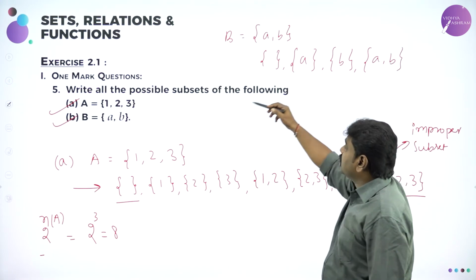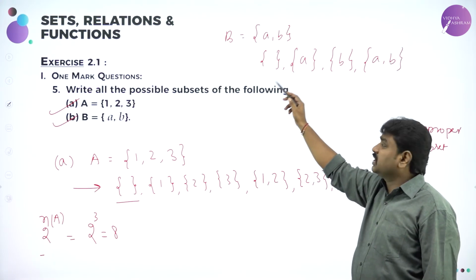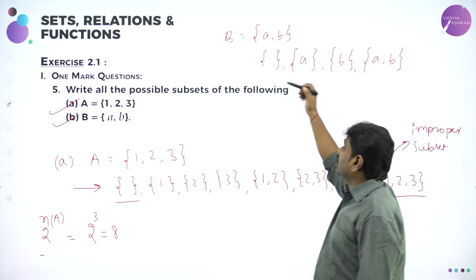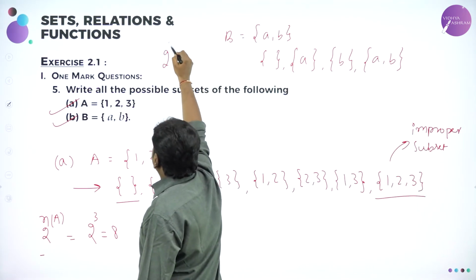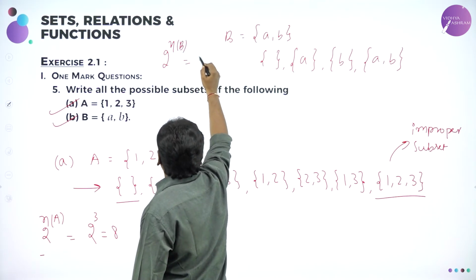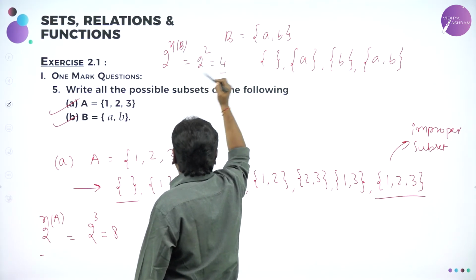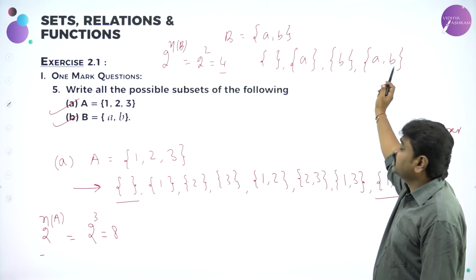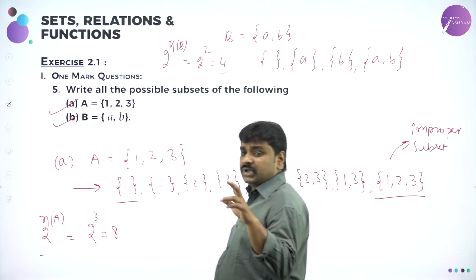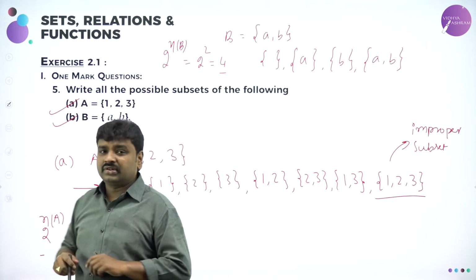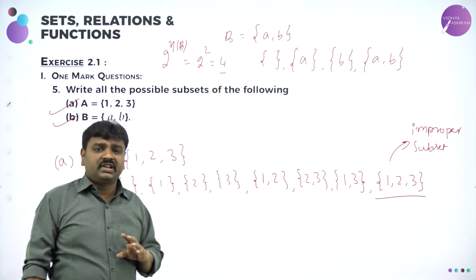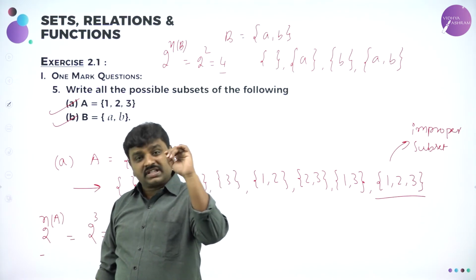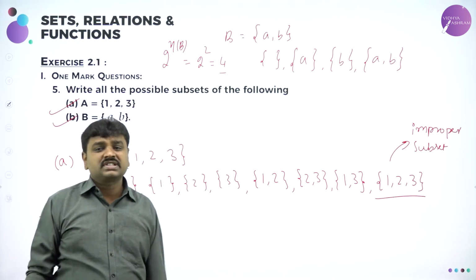Null set, set with A, set with B, set with A B. And you can check 2 power number of elements in B. How many elements are there in B? 2 elements. 2 square. 2 square is what? 4. You can check exactly, we got 4 subsets. So now we got subsets for the given sets. I told you, for any set, the null set is a subset, and for any set, itself is also a subset. Itself is called the improper subset.